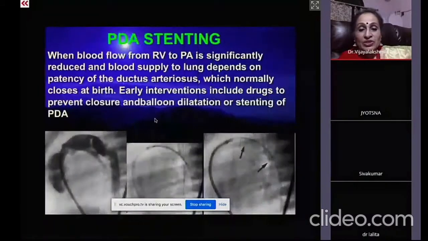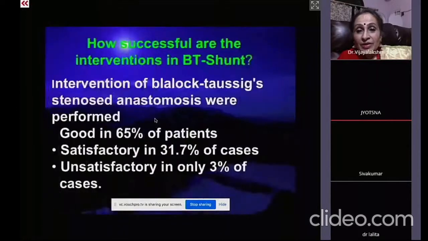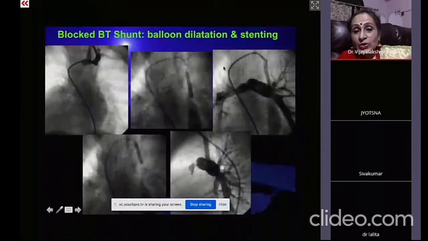You are mentioning the stenting of the BT shunt after the balloon dilatation if it is required. That time the stent will be covering the proximal and the distal anastomotic sites. Yeah, the shunt also. You see, once you open with the balloon, you know the length of it, and then part of the stent is in the pulmonary artery and part of it is here. So you cover the whole BT shunt.